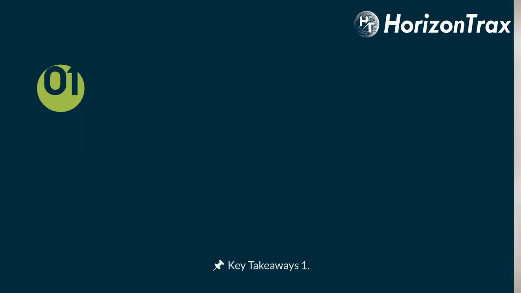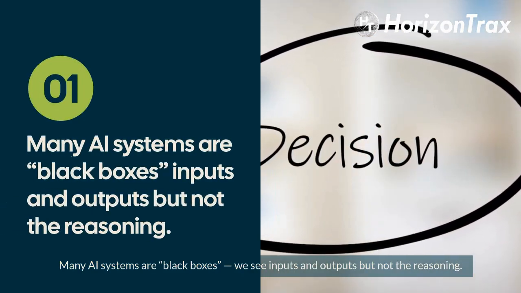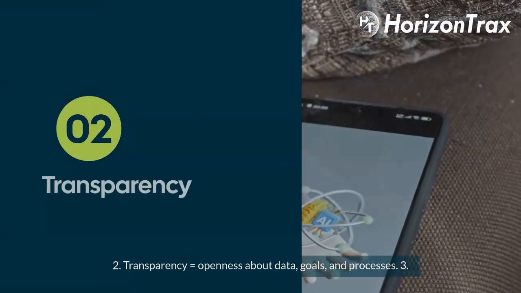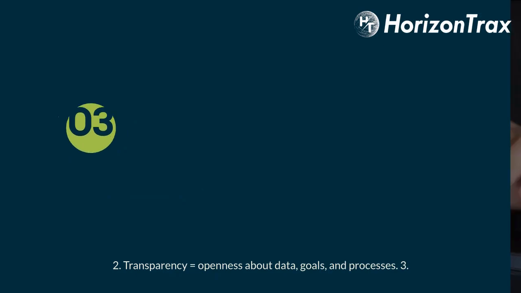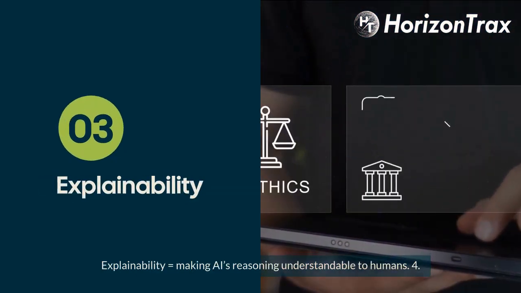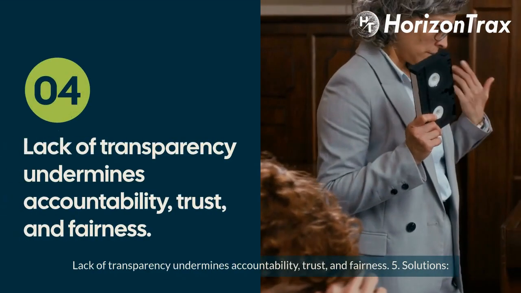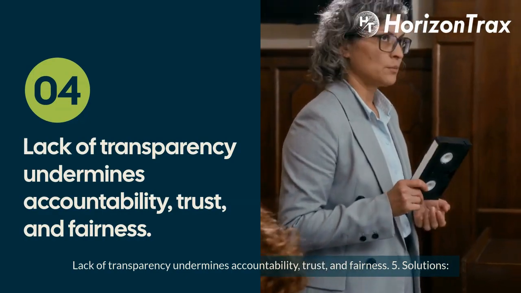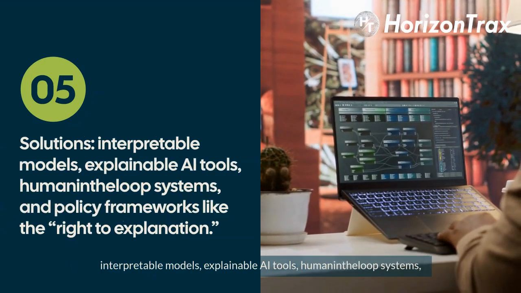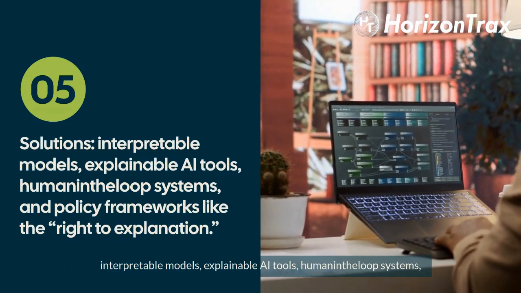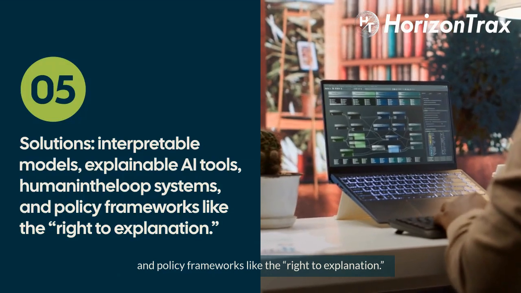Key takeaways. 1. Many AI systems are black boxes. We see inputs and outputs, but not the reasoning. 2. Transparency equals openness about data, goals, and processes. 3. Explainability equals making AI's reasoning understandable to humans. 4. Lack of transparency undermines accountability, trust, and fairness. 5. Solutions. Interpretable models, explainable AI tools, human-in-the-loop systems, and policy frameworks like the right to explanation.